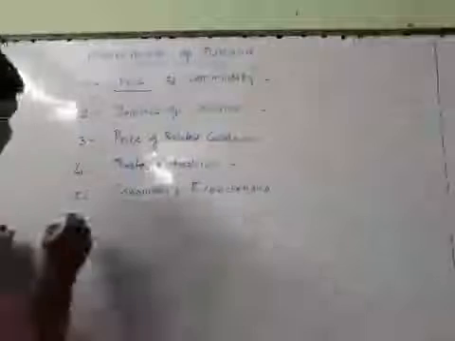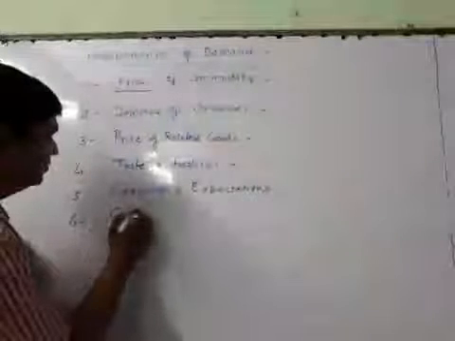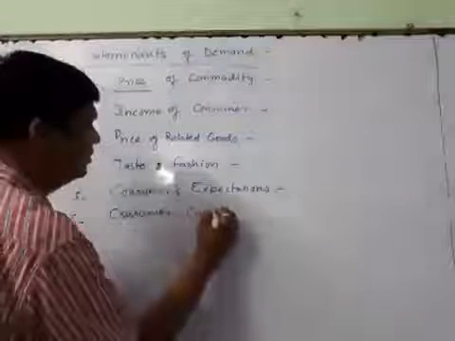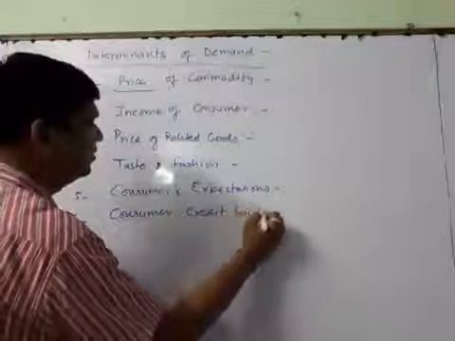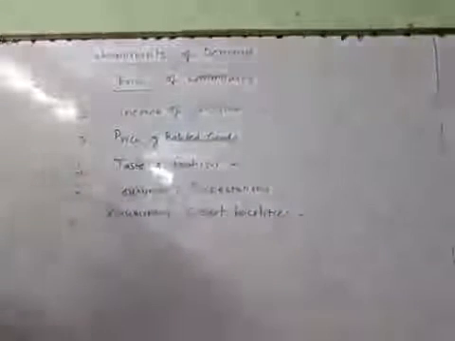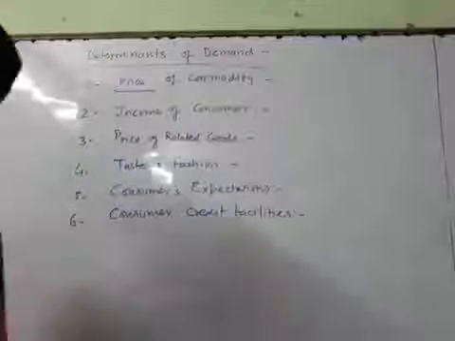Now, the sixth point is consumer credit facilities. Children, how do consumer credit facilities affect demand?